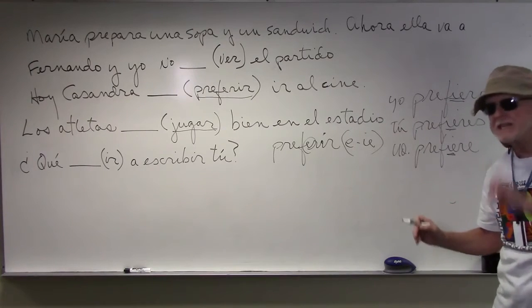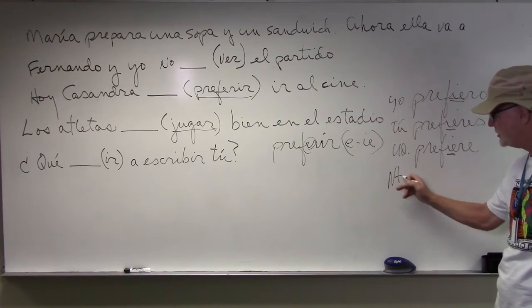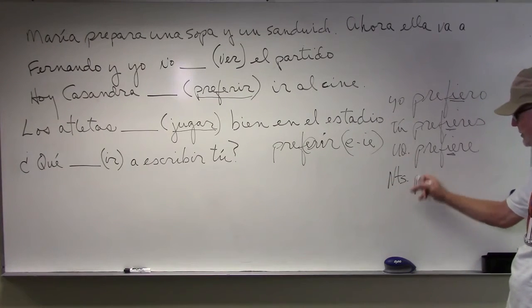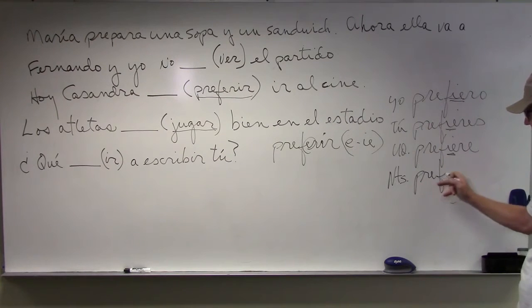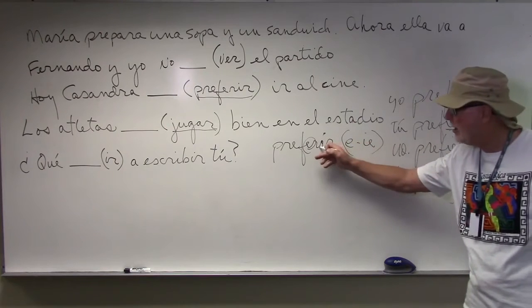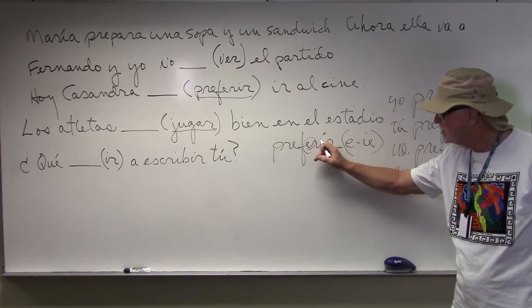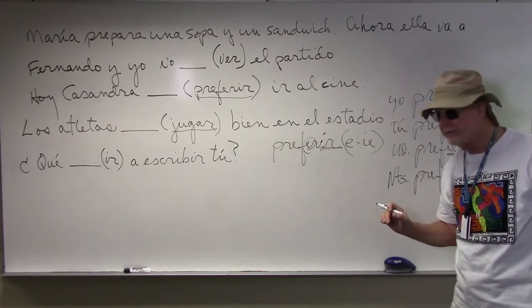The nosotros does not have a change. So the nosotros is just going to be what? Preferimos, because the o and the es and the e and the imos, they stay the same. That's our template for IR verbs, because this is an IR verb, yes? My eye is not too good there. That's a little better. Thank you.